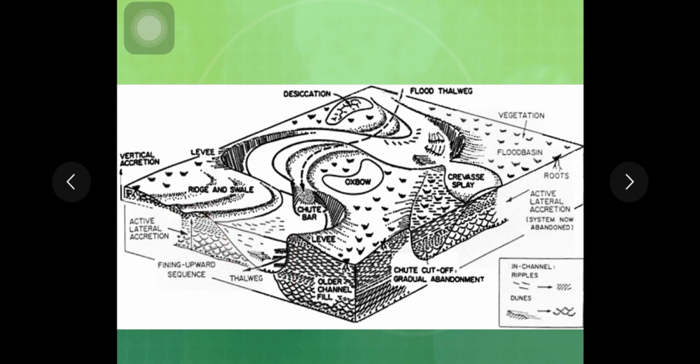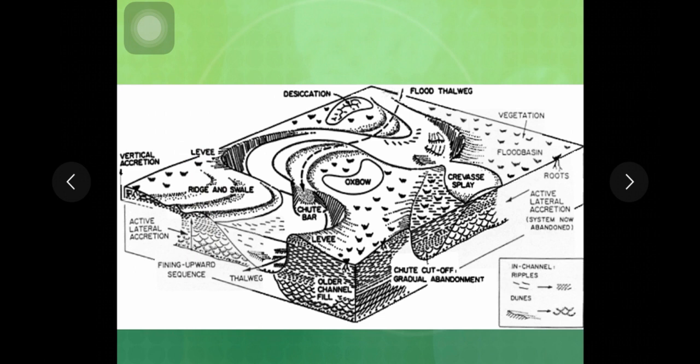So as mentioned, the outer bank undergoes erosion, and the inner bank undergoes deposition of sediments. Because of this continuous process, a river or a fluvial system migrates within its own flood basin in a lateral manner, and this is called lateral accretion. Now because of this lateral movement of the fluvial system or river within its own channel, you see a characteristic sequence of facies and a characteristic sequence of sedimentary structures or a particular grain size variation.